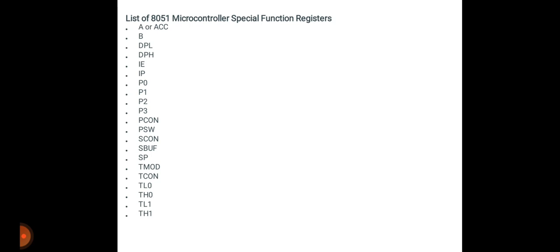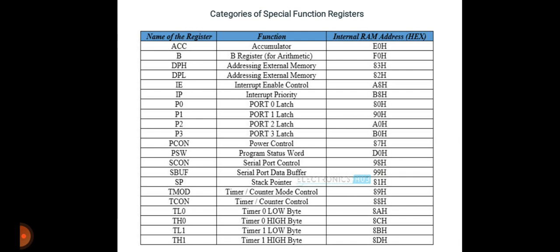We will see what their names are and what is the function of each. This is separated by category, like all of the 21 8051 microcontroller special function registers along with their name, function and internal RAM address.